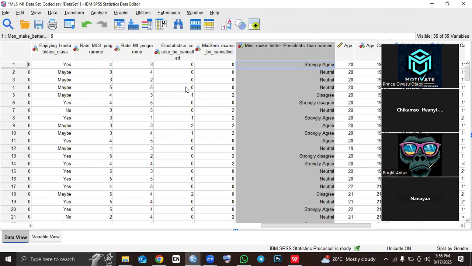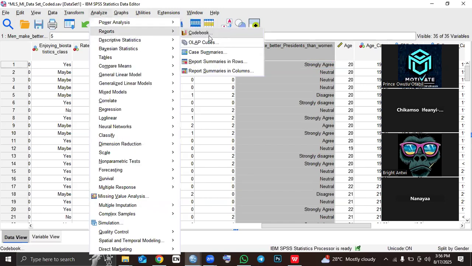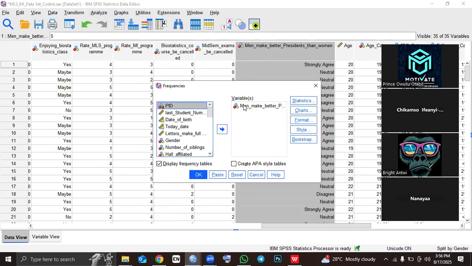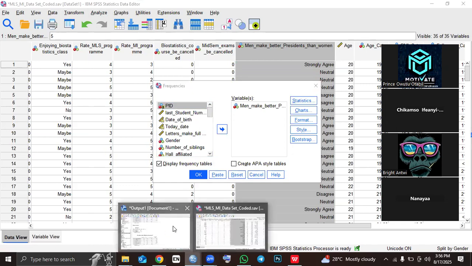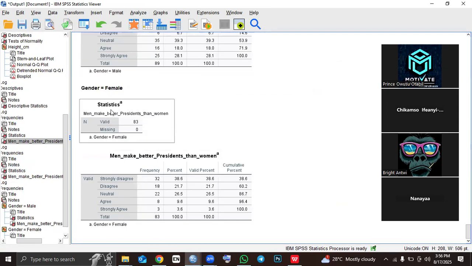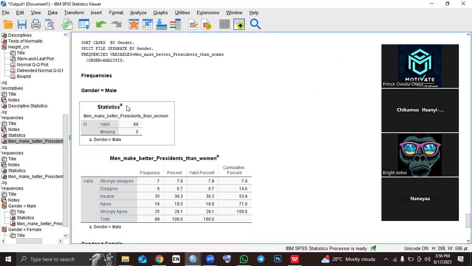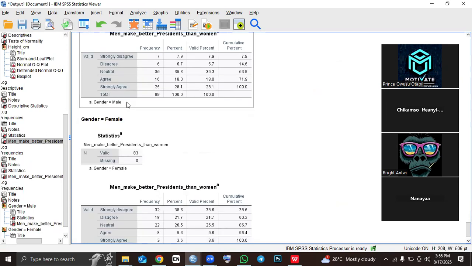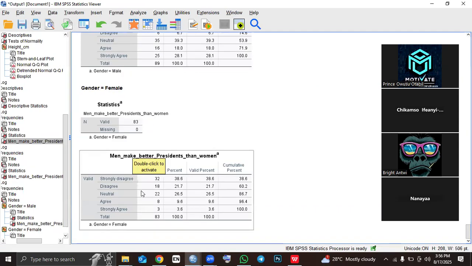Immediately we click OK, the system will automatically split the file into males and females. So we don't have to worry about that. Then we just come and run our analysis again: descriptive statistics, frequencies. When we run our analysis again, we are going to get the output coming as gender male and then gender female. So it has split the responses for both males and females, and then we can answer the question, how many females agree?